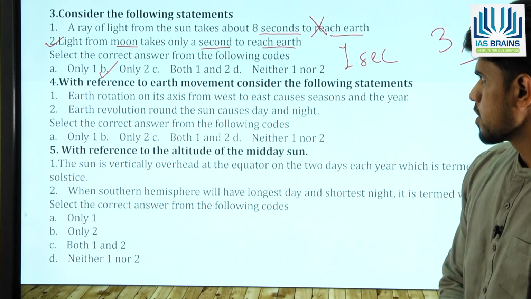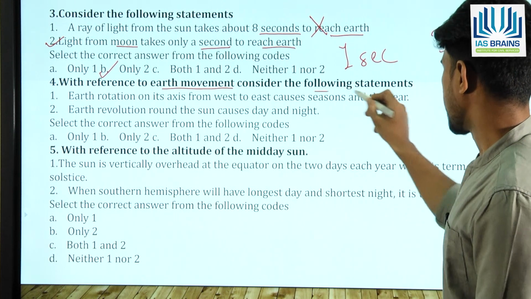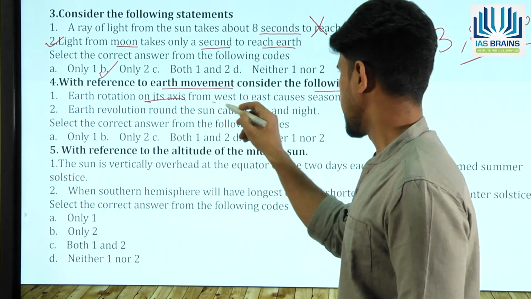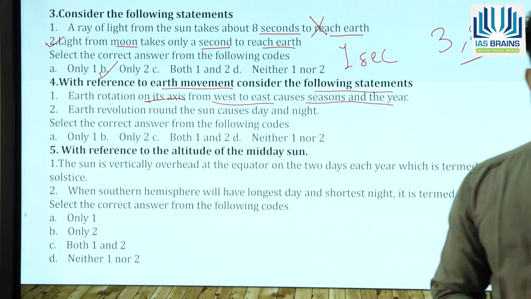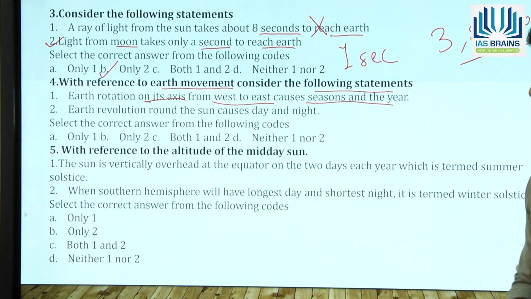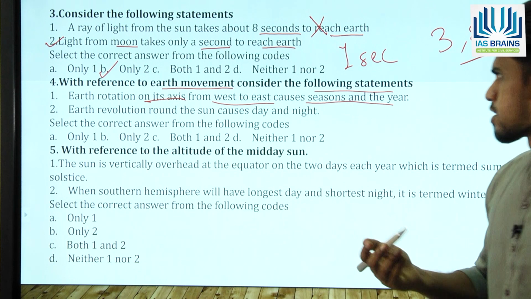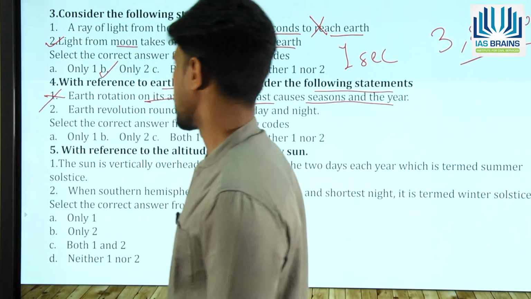Okay, now fourth question, with reference to the earth movement, consider the following statements. Earth's rotation on its axis from west to east causes seasons and year. Okay, so rotation does not cause seasons and year. Basically, it is revolution on a tilted axis that causes seasons. So this first statement is wrong.